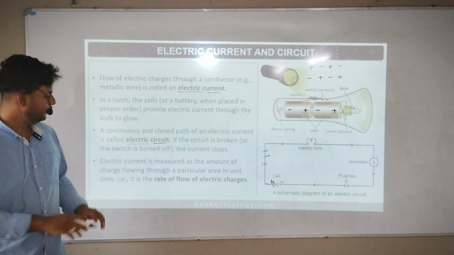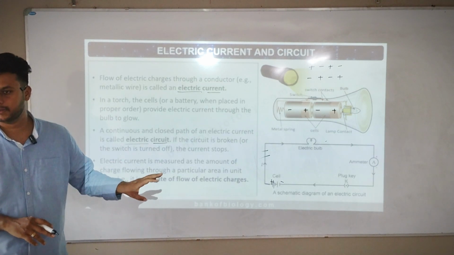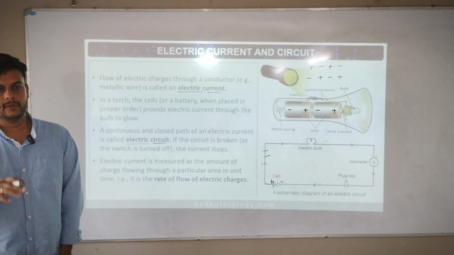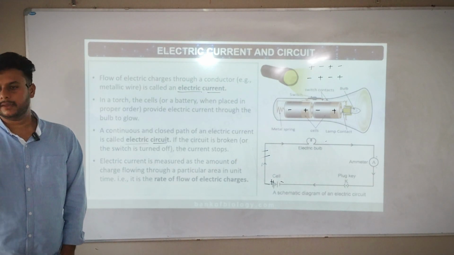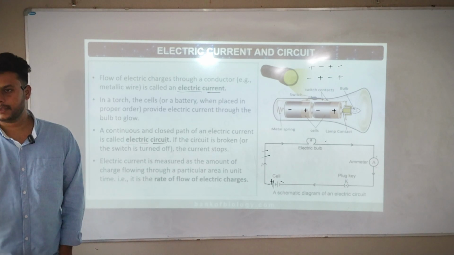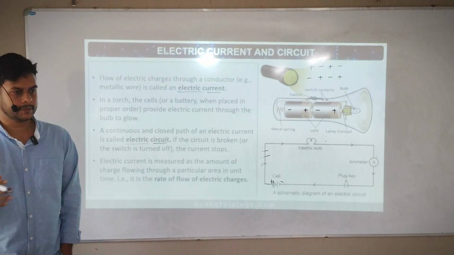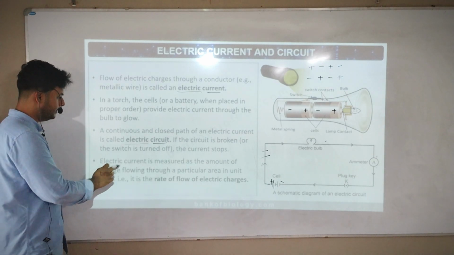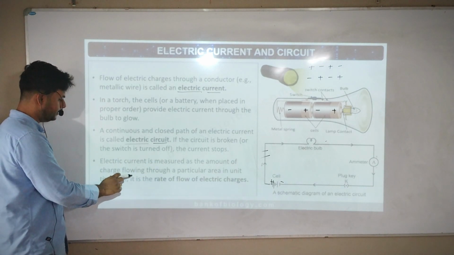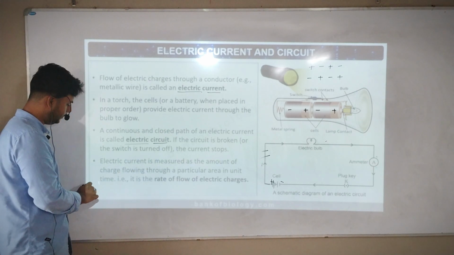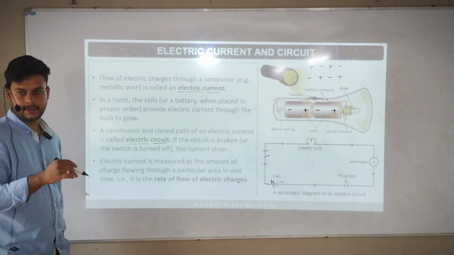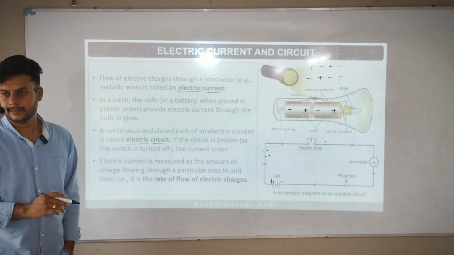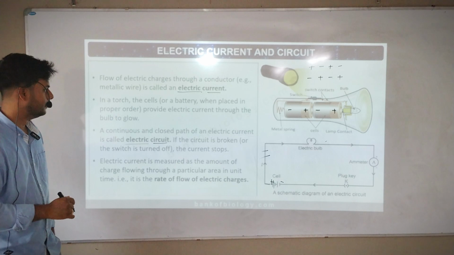It gets converted. I haven't given a poor explanation, that's just a definition. Getting it? So how do you measure electric current? The more I use and consume, the more the units increase. Correct? So the more I use, the more my consumption will increase. Electric current is measured as the amount of electric charge flowing through the particular area in unit time. The more I consume in this time, the more the meter turns. That's it. Any doubts? Next please.